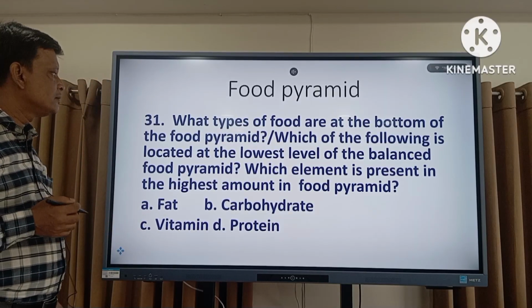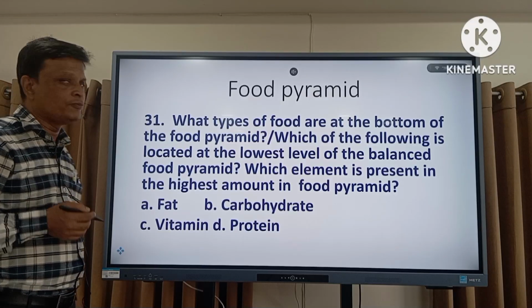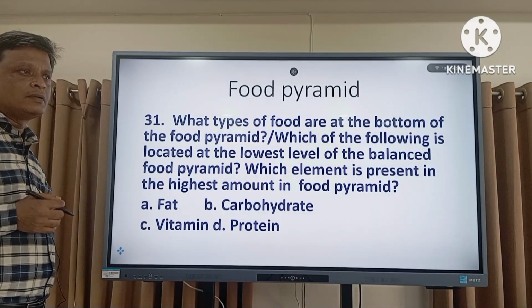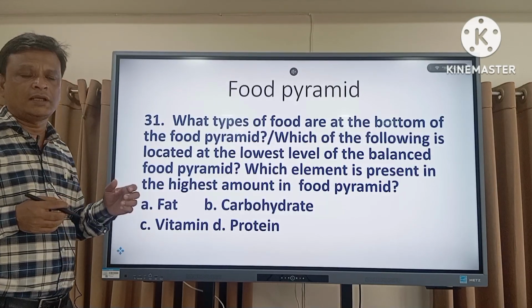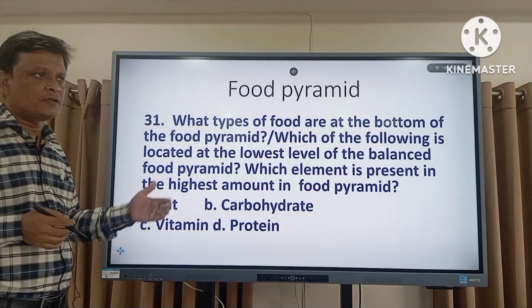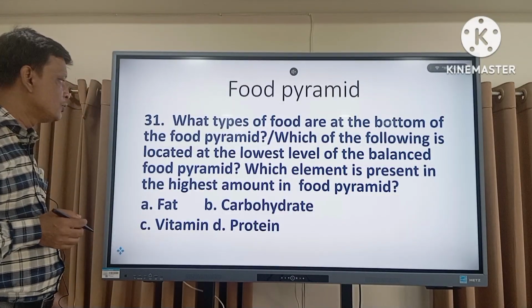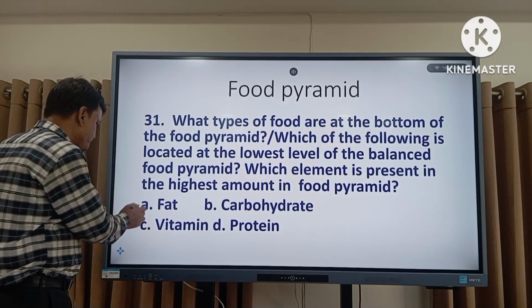Another question: which element is present in the highest amount in the food pyramid? Carbohydrate is the highest element in our food pyramid. We actually intake a huge amount of carbohydrate compared to the other foods in our daily life. So the highest elements in food pyramids are carbohydrate foods.